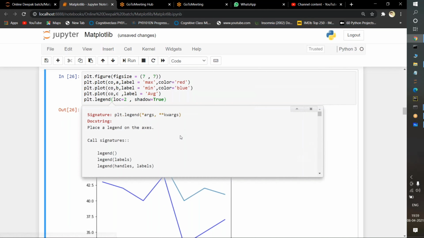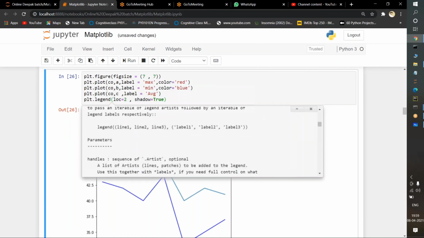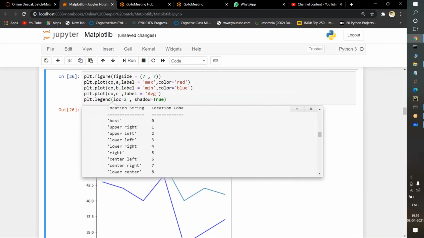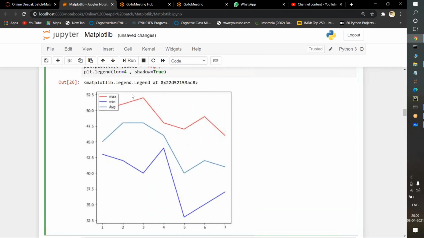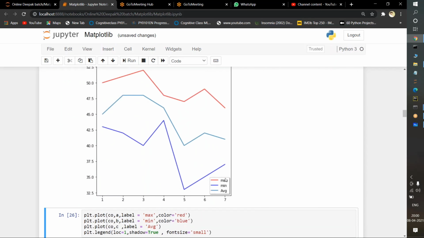Let's see once again. See, upper left here, so it is going to print upper left only. I am passing location 2 here, so it is going to print upper left. Suppose if I pass 4 here, 4 is going to say lower right. Which means if I pass 4 here instead of 2, what is going to show? A lower right, which means this pop-up will be placed there. If I execute it again, see, it comes to the lower right.